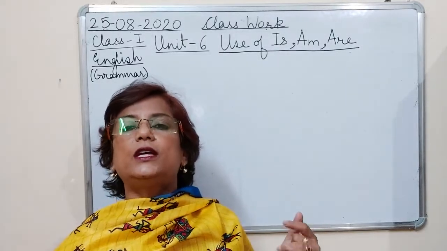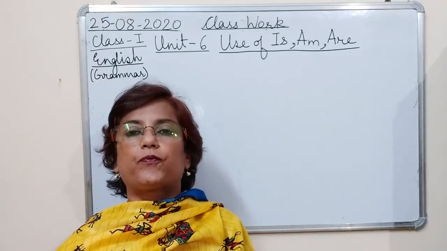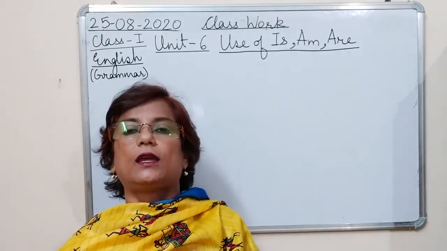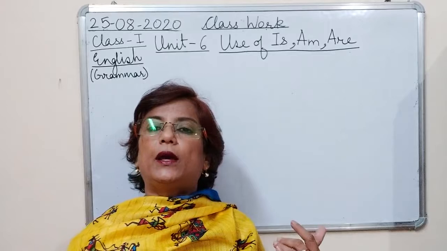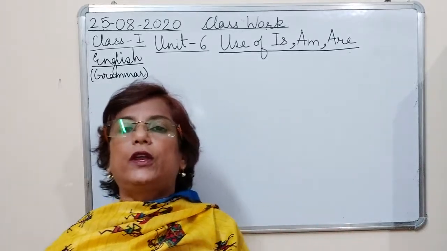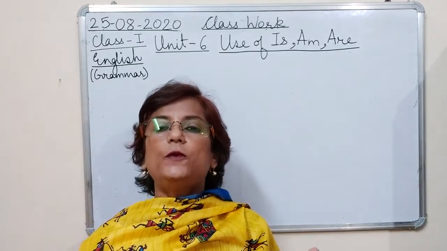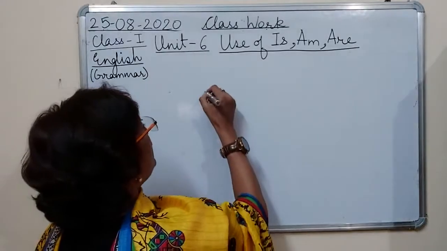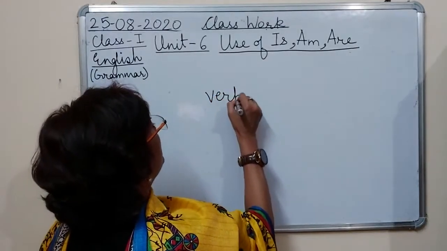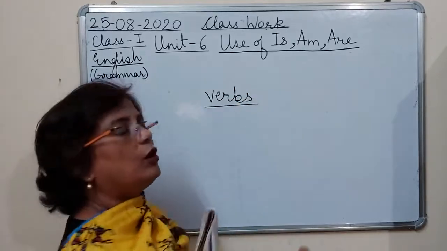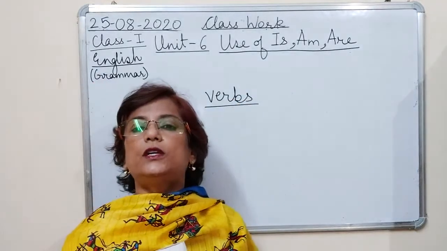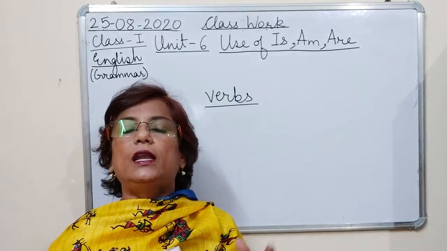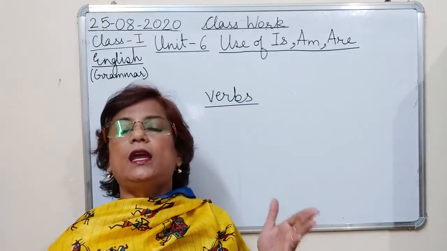Now the question is, what is verb? Verb किसे कहते हैं? अगर हिंदी ग्रामर में पढ़ा होगा, verb मतलब क्रिया. Verbs are the words which tell us about any action.